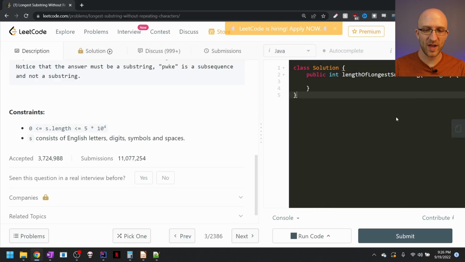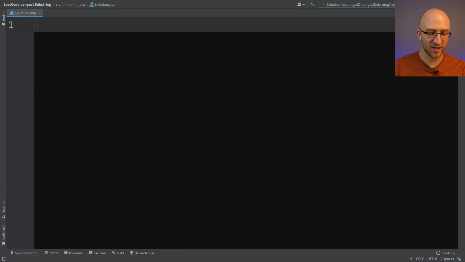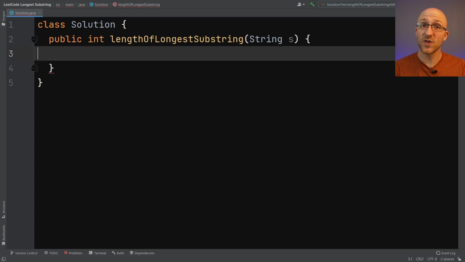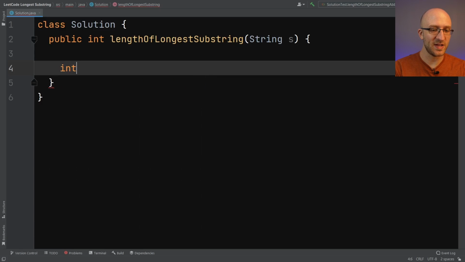So next, let's go ahead and copy this over to IntelliJ so we can do our coding there. And let's get to implementing that brute force algorithm. So first, a good thing to have is just going to be an int variable, a max length, that we're going to use to keep the maximum length of the non-repeating substring that we've identified. So we'll eventually return that as our solution, and we'll initialize it to 0.